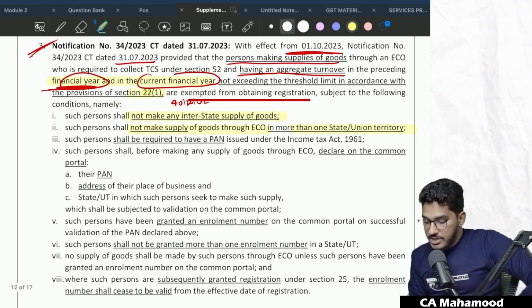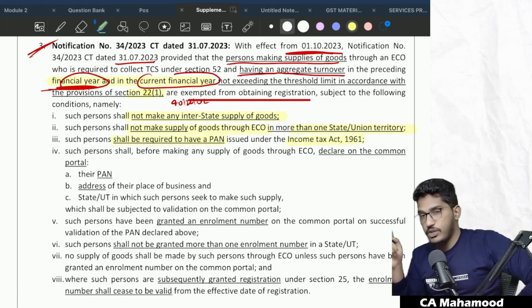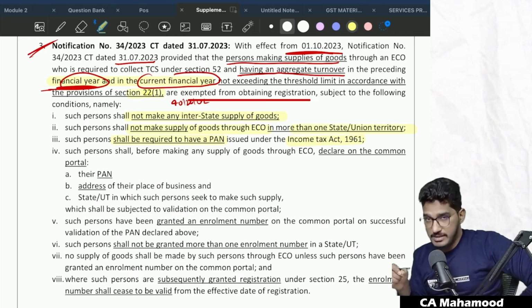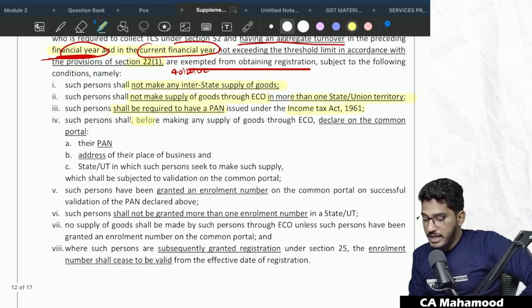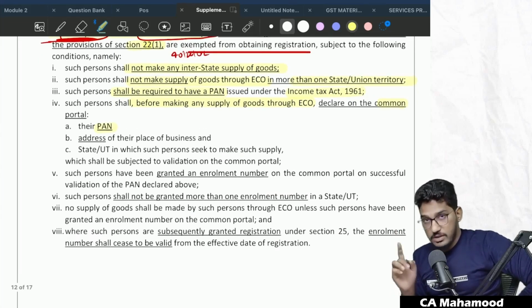Next one, such person shall be required to have a PAN issued under Income Tax Act. So the person whoever is supplying the goods through e-commerce operator and who wants to enjoy this exemption, he must have a PAN number. And such person shall, before making any supply of goods through e-commerce operator on the common portal, on the GST portal, if you want to enjoy the exemption, before you make the supply through the e-commerce operator, you have to declare, you have to mention your PAN number in the GST portal.